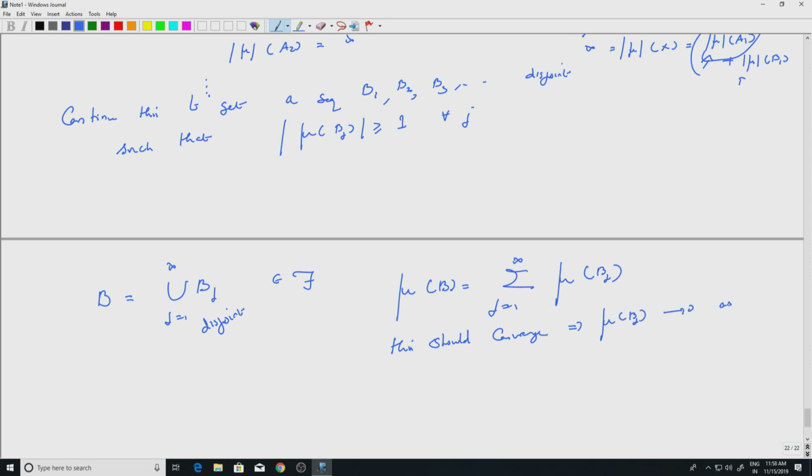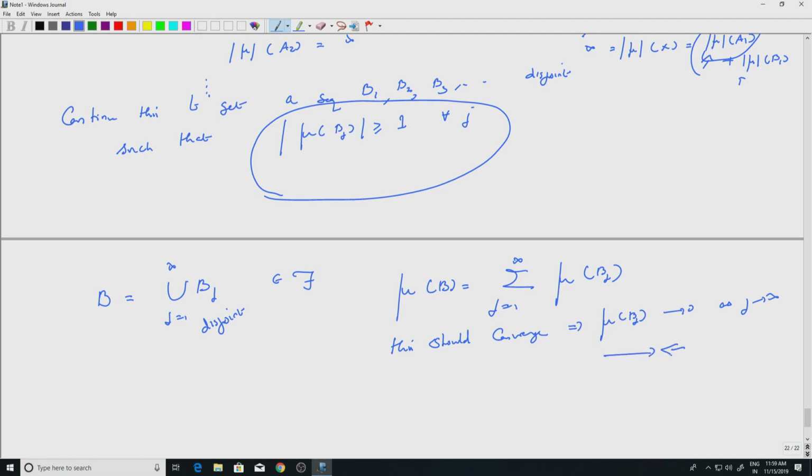The nth term will go to 0 as n goes to infinity, if you have a convergent series. But that is not possible because the modulus of mu of Bj is greater than or equal to 1 for every j, so it cannot go to 0. So that is a contradiction.